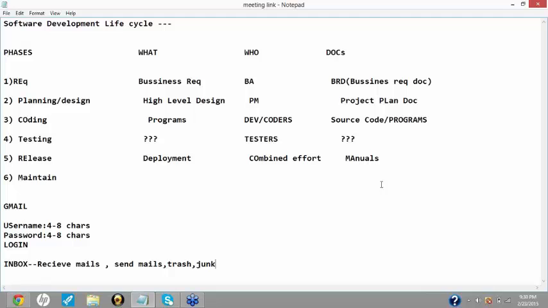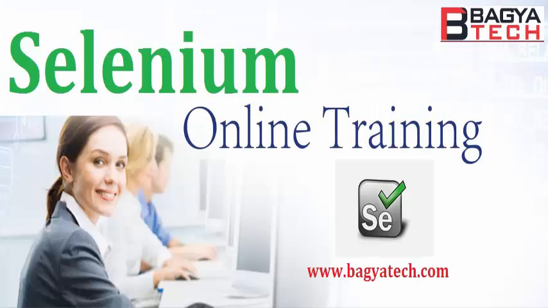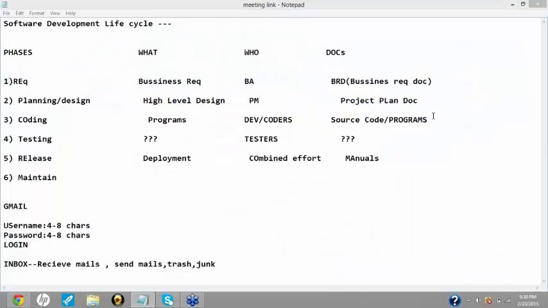But for now, do you get a clear idea of what all are the phases and who all are the people who would be involved around here for making the software, and what all are the documents that you need to prepare? Yes, anyone, any question regarding this?